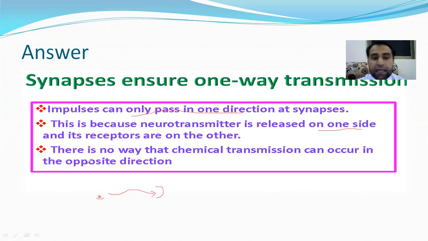There is no way that chemical transmission can occur in the opposite direction, because the binding site is not on the other side. So the impulse will move in a specific direction.